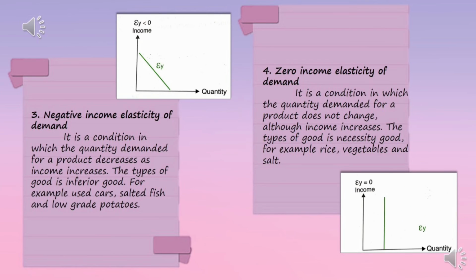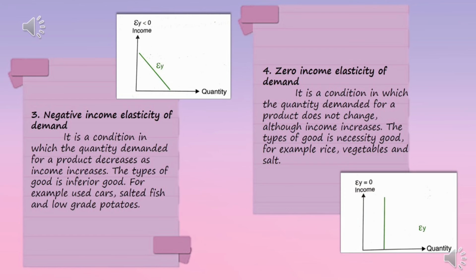Okay, next. The third one is negative income elasticity of demand. It refers to a condition in which the quantity demanded for a product decreases as income increases. So the type of good is a Giffen good or inferior good. For example, used cars, salted fish, and low-grade potatoes.